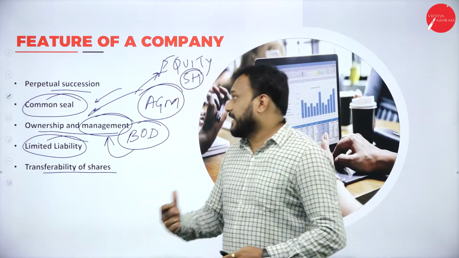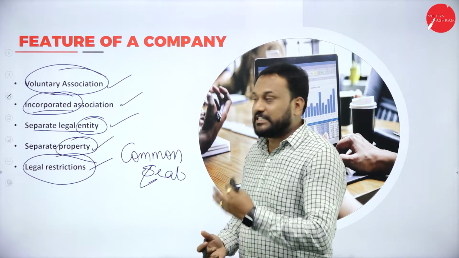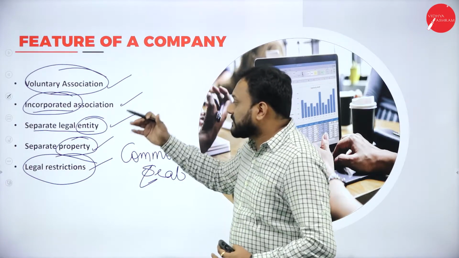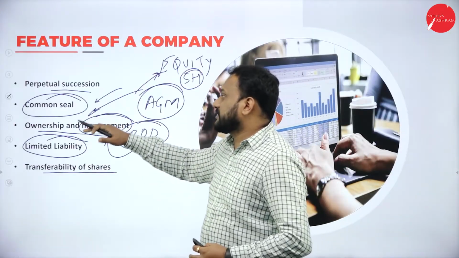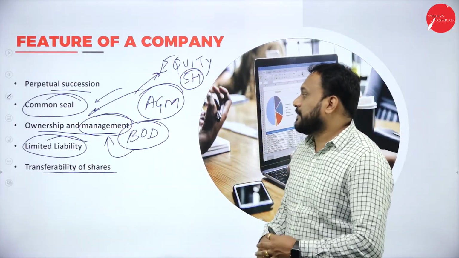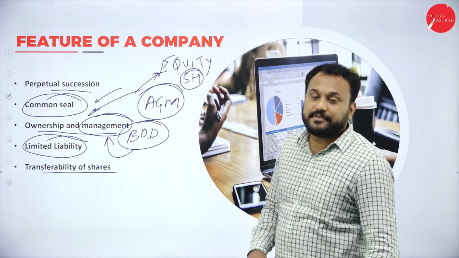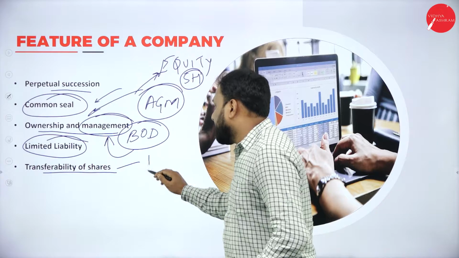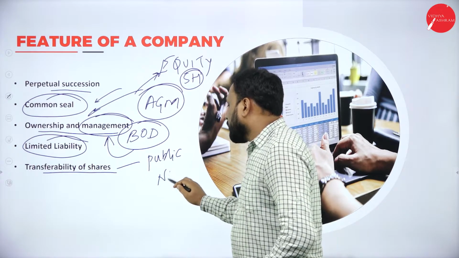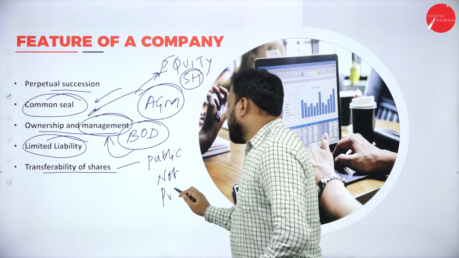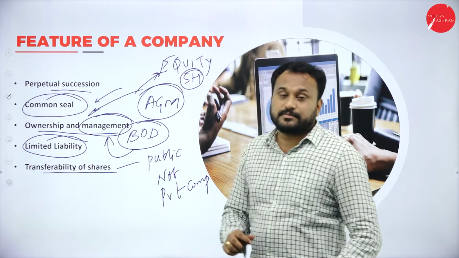I'll just take a quick recall. We have voluntary association, incorporated association, then separate legal entity, separate property, legal restrictions, then perpetual succession, common seal, ownership and management, then limited liability, and the last one is transferability of shares. Here transferability happens in the public company but not in the private company. So these are the things which you are supposed to know.